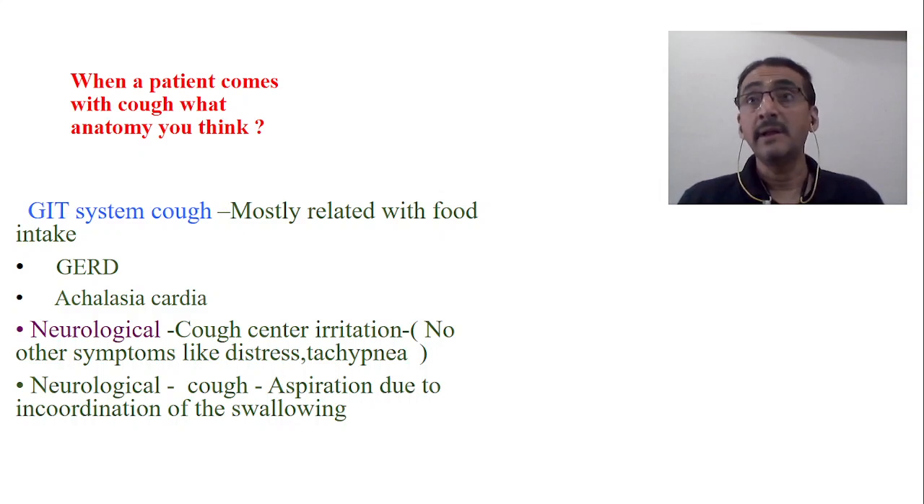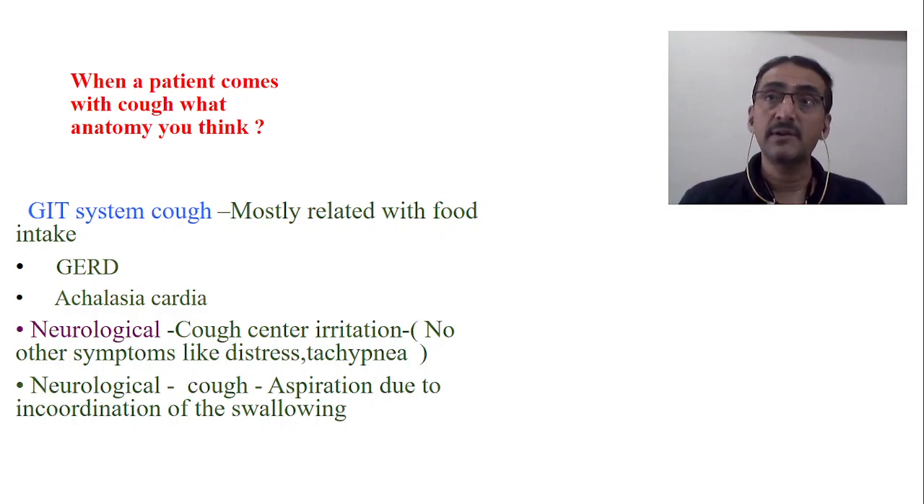Okay, now here there is no tachypnea, there is no distress, only cough will be there, and that cough will not be relieved by the normal remedies for the cough suppressor. So that's one of the important things in case of neurological causes. So we have to go for antitussive agents which suppress the cough by suppressing the cough center.